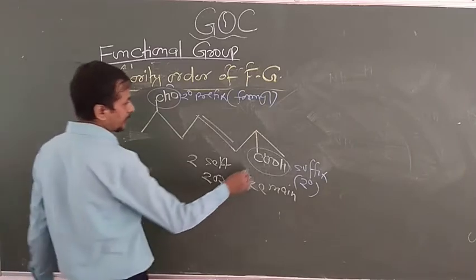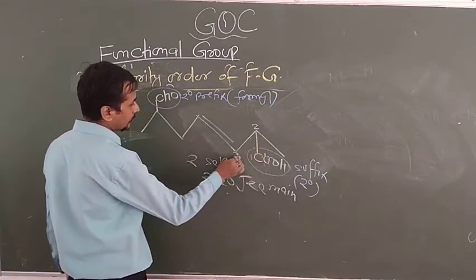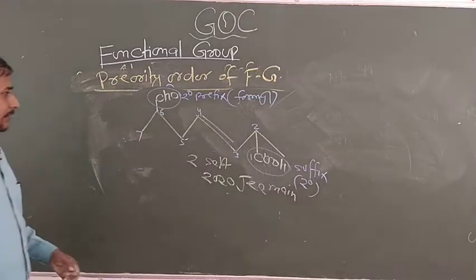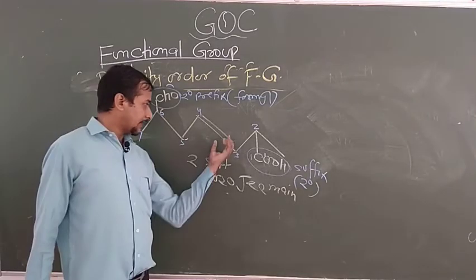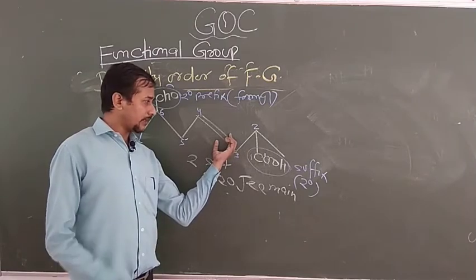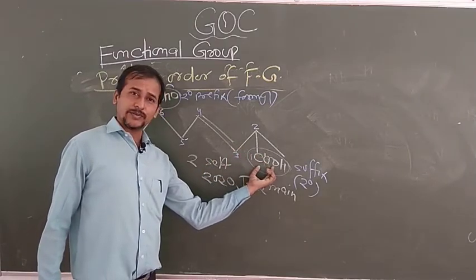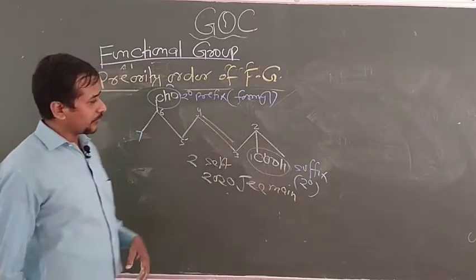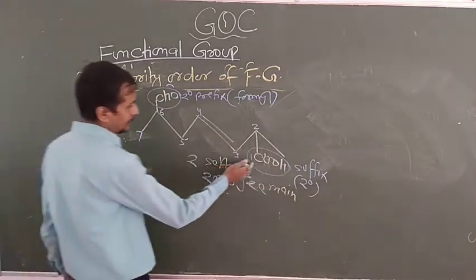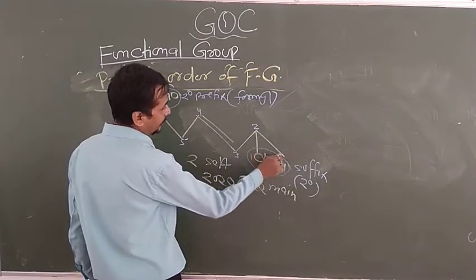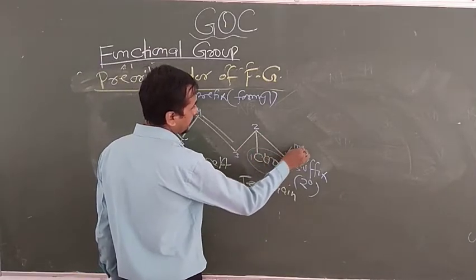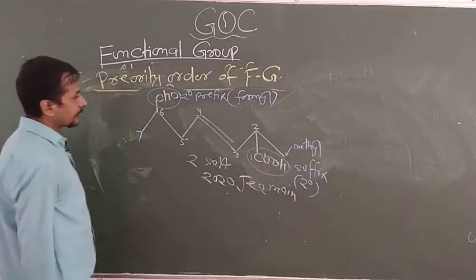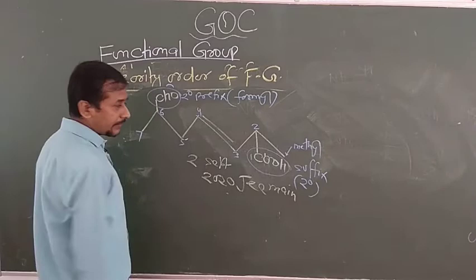So now numbering starts from 1, 2, 3, 4, 5, 6, 7. Now dear students, look here. Here a double bond is also present. I also told you that first of all preference is given to the functional group, then double bond, then triple bond, then substituent. The numbering always starts from here. Now number 2 contains one branching. This is basically methyl. This is formyl. This double bond indicates ene.